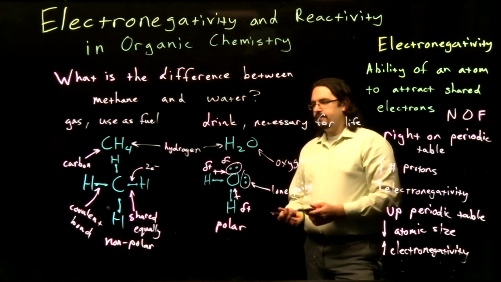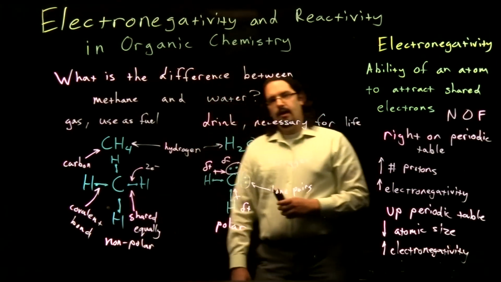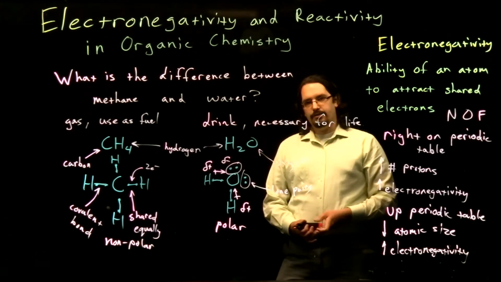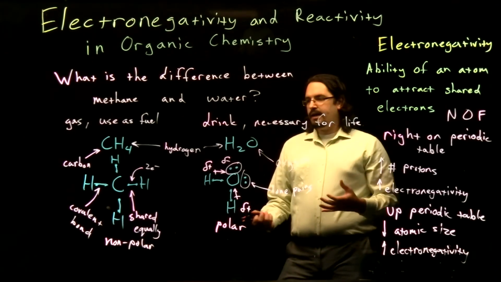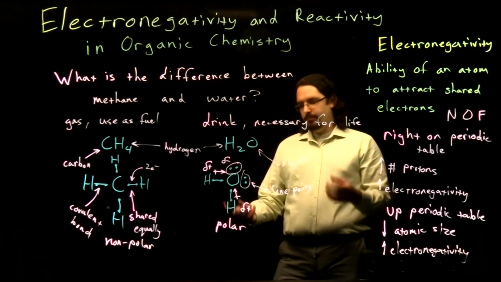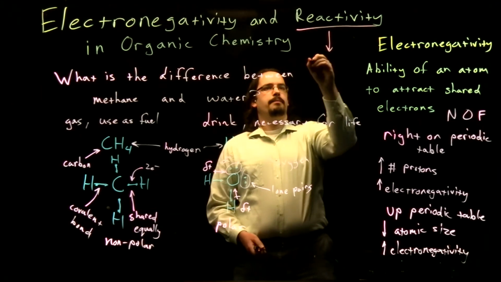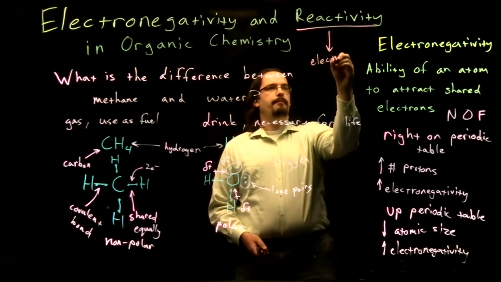Now, one of the key things to note is that all of our bonds here are formed from electrons. So when we're looking at reactivity, we really need to think about electron movement. So reactivity is determined based on electron movement.